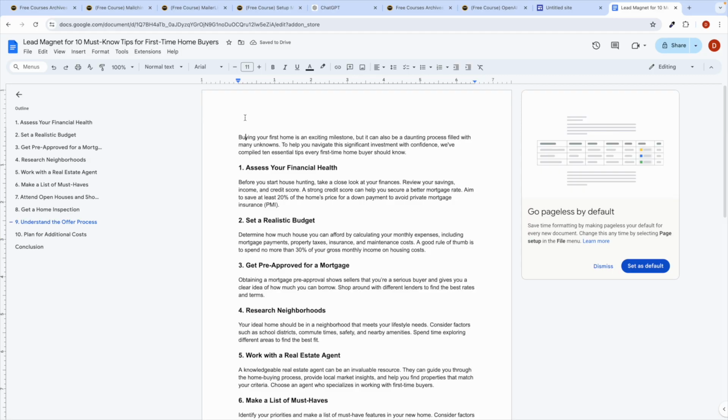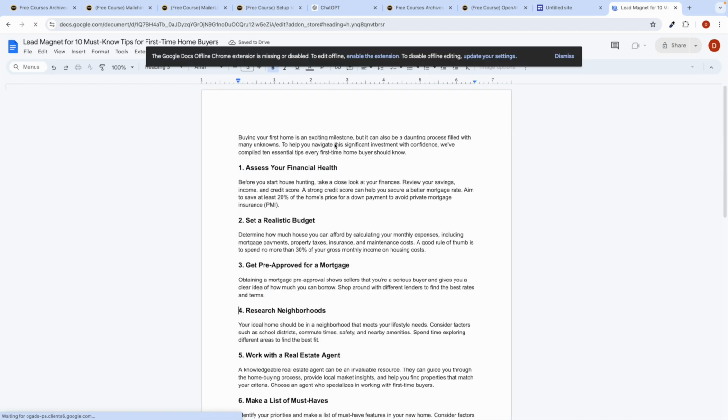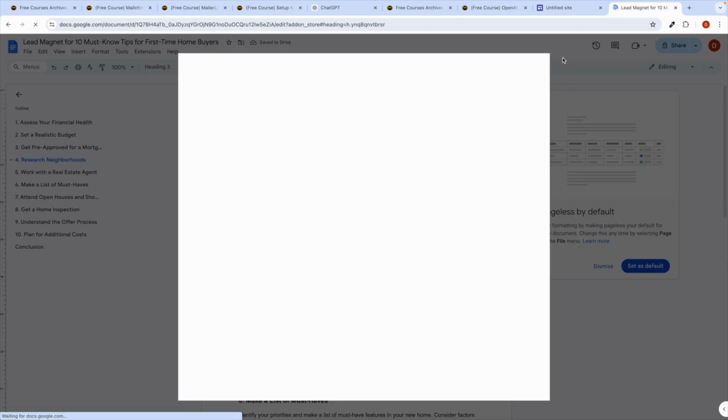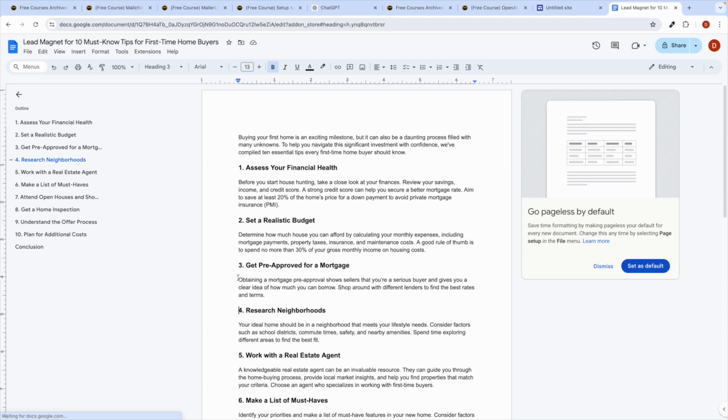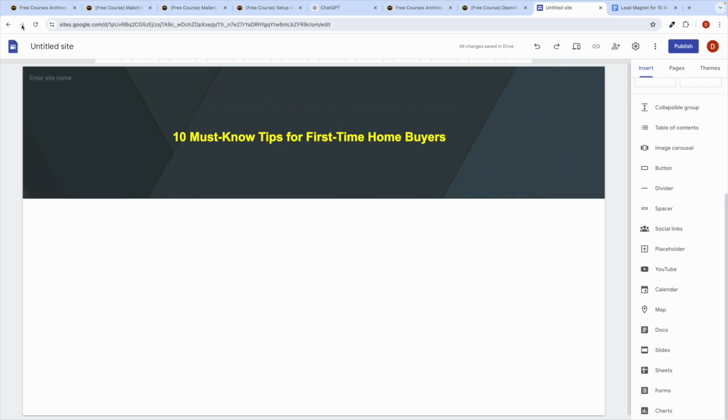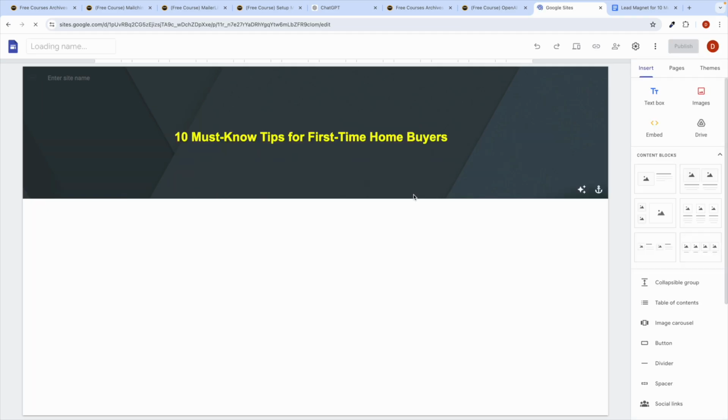Awesome. After you do this, just make sure that it's saved. Just refresh it. Awesome, so you can see that it is saved now. Now go to Google Sites and refresh it.